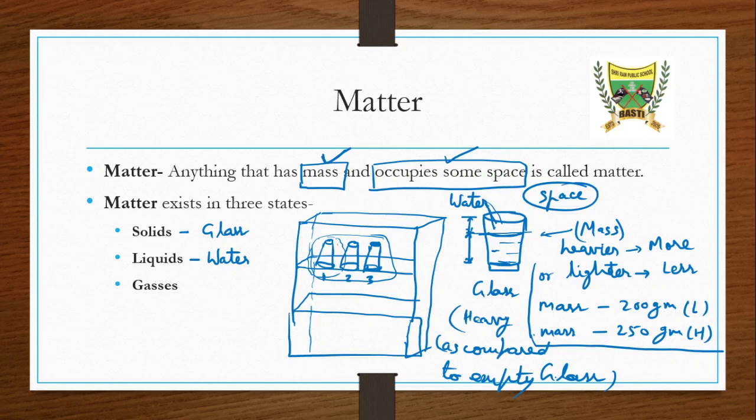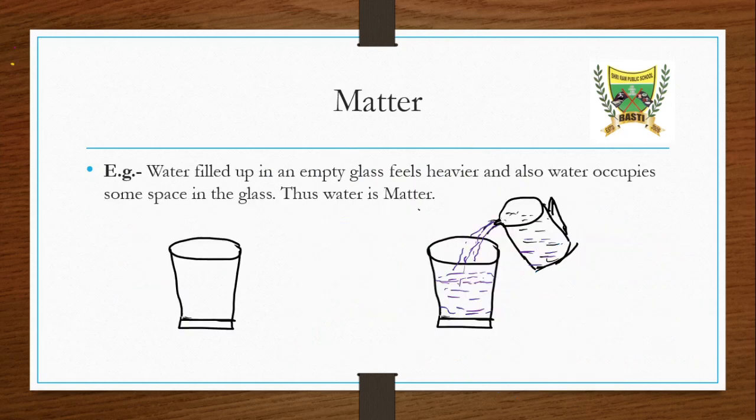Matter basically exists in three states, which are known as solid, liquid and gases. With this example we have seen that glass, which is solid, is matter, and water, which is liquid, is also matter. About gases, we will see in an upcoming activity whether gas is matter or not. Okay, let's move to the next topic.